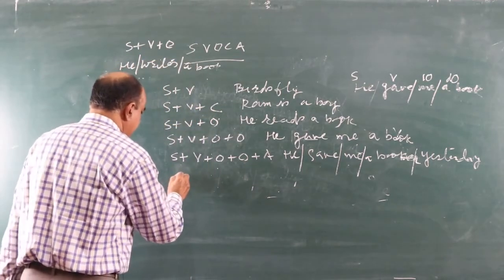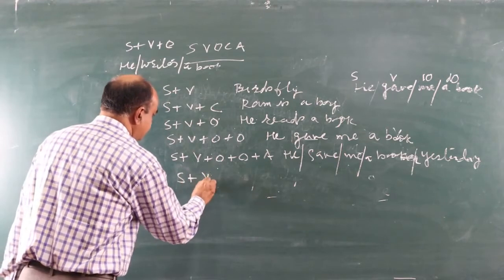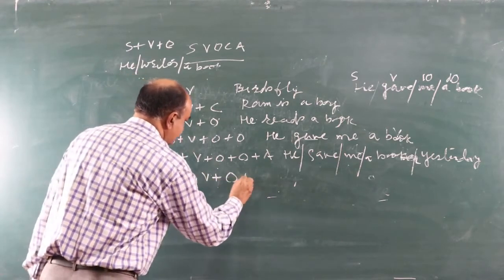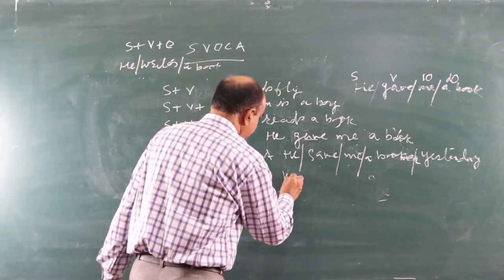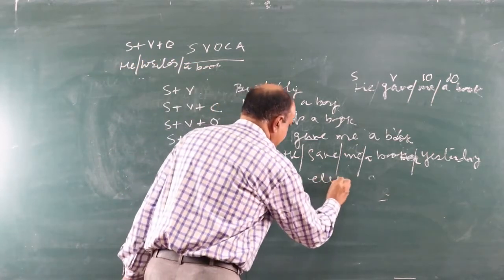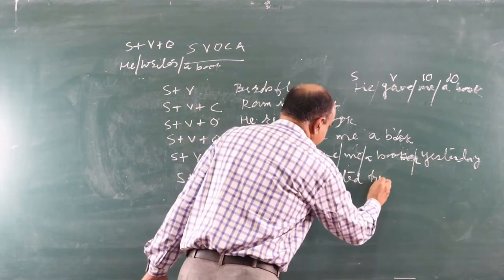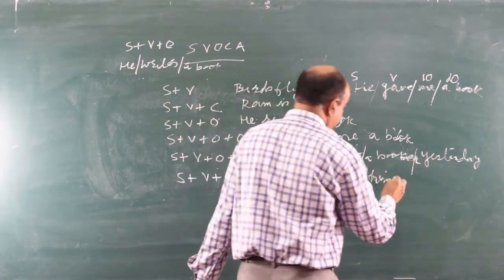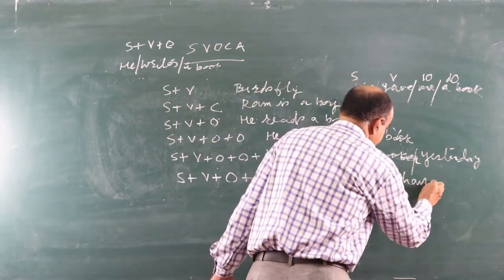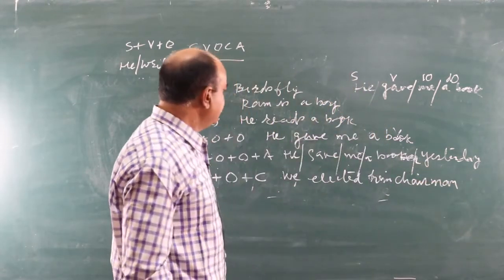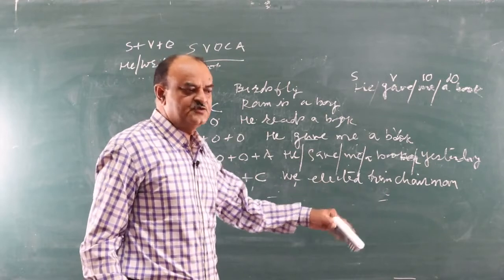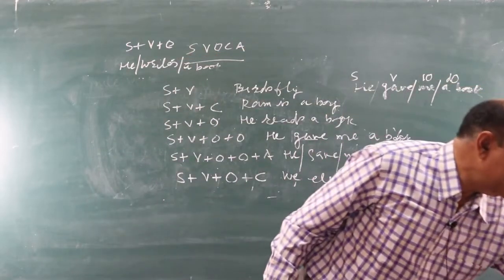We can make another sentence, S plus V plus O plus C: We elected him chairman. Now see the sentence. Chairman is not an object, it is a complement.